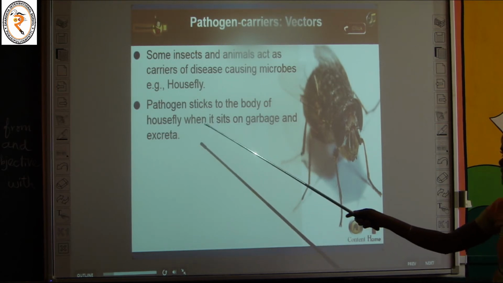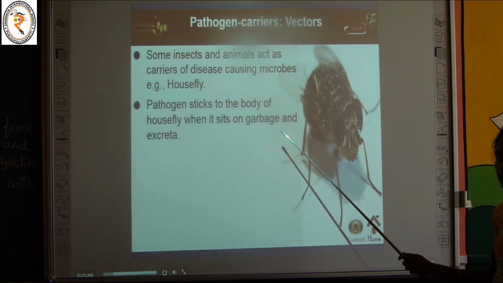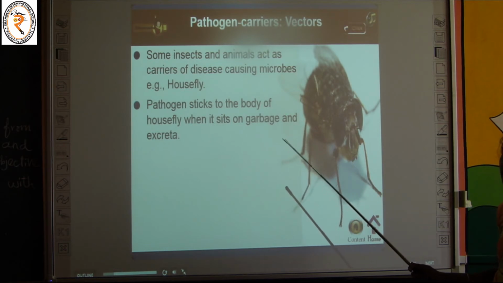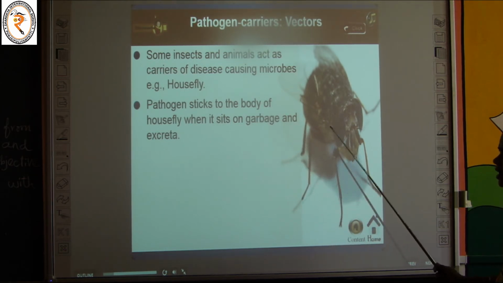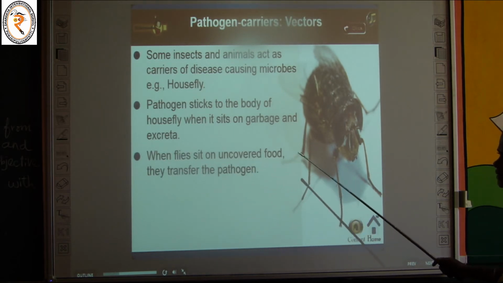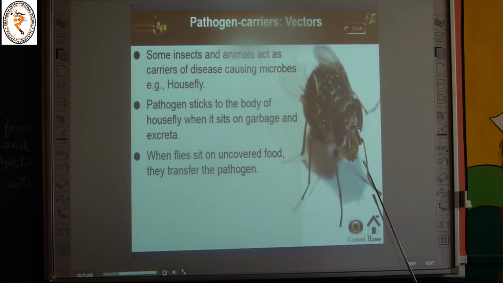Why? Because these microorganisms are present in the garbage. When the housefly sits on the garbage, they stick to its body. When flies sit on uncovered food, they transfer the pathogen into the food item.